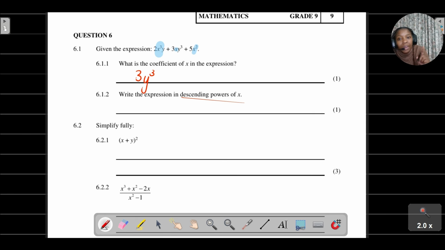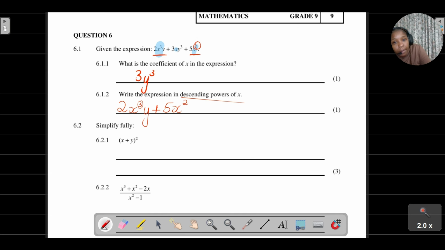If I want to write this in descending powers, descending is going down, I'm starting with the biggest one. I'm going to say x to the power of 3, y. Then after x to the power of 3 is going to be x to the power of 2, so I'm going to say plus 5x to the power of 2.